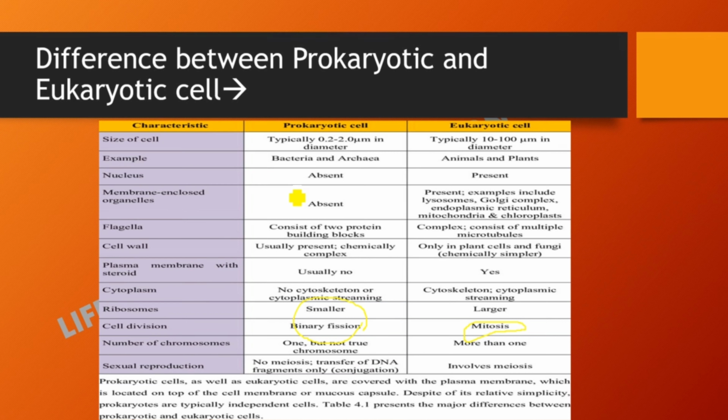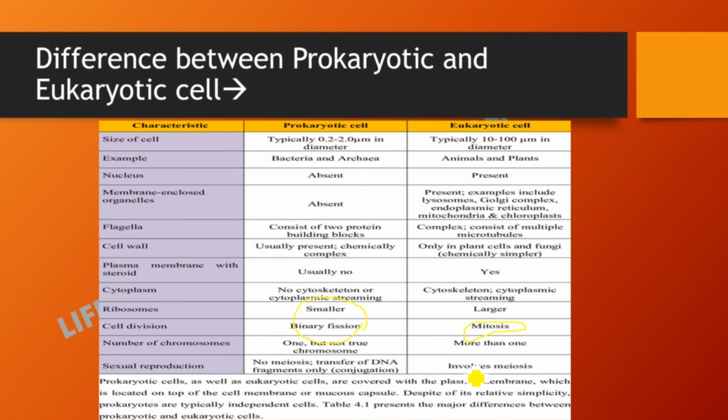They don't have a true chromosome. They don't have a membrane bound nucleus. So we can't say that they have true chromosomes. Then if we talk about eukaryotic cell, they have more than one chromosome.